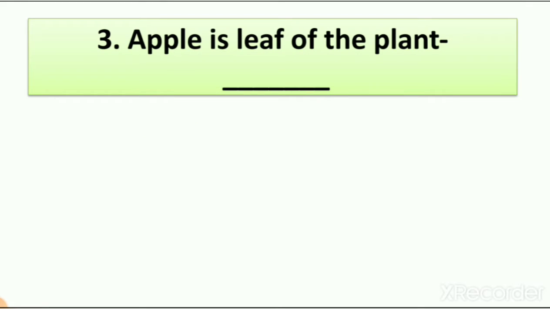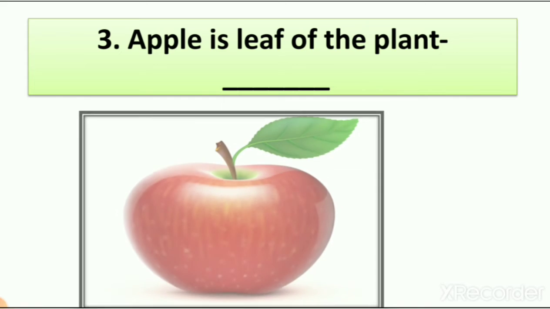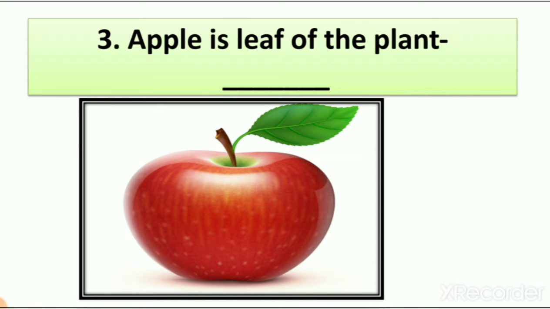Then number 3, apple is leaf of the plant. So what is the right answer? Apple is leaf of the plant. Here you can see the picture of apple, right? So you can see apple with leaf. It means apple is not leaf of the plant. Apple is a fruit of the plant. So the answer is false.